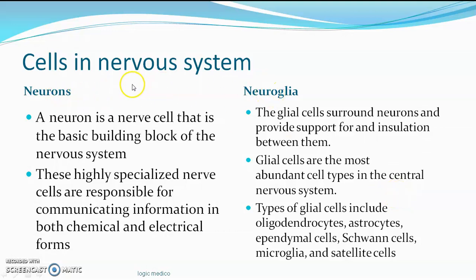Neurons and neuroglia. Neurons are the structural and functional unit; they will have electrical activity. The supporting cells are called neuroglia. They form myelination, they nourish the neurons, they support them, they insulate them, and they form the blood-brain barrier.